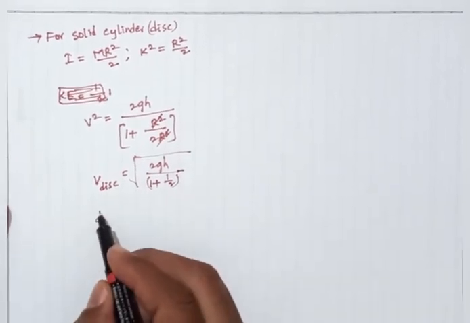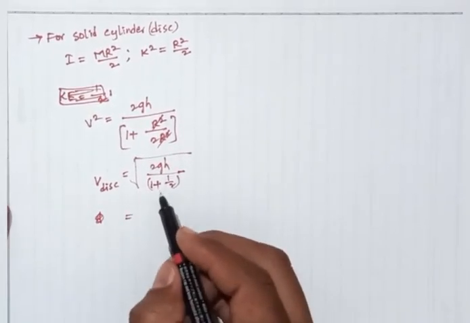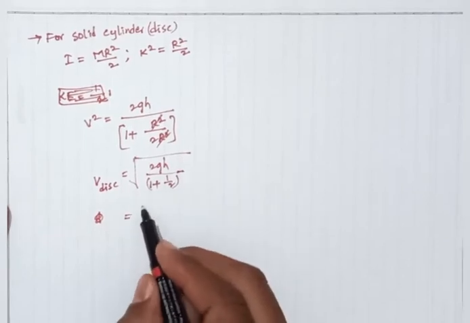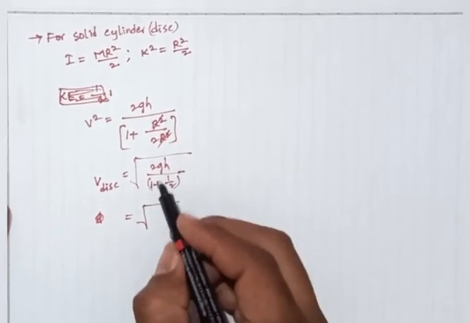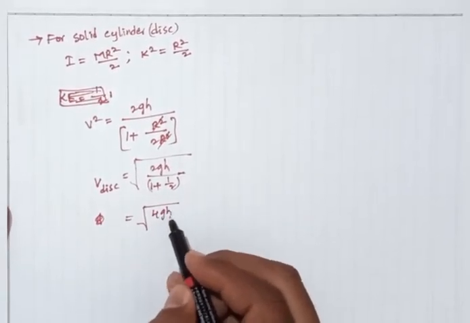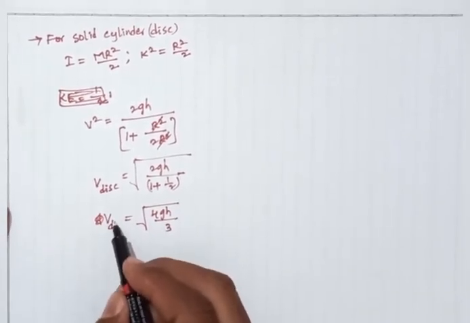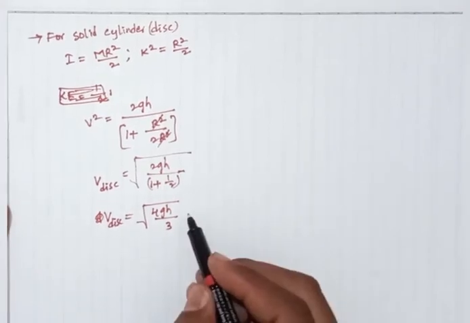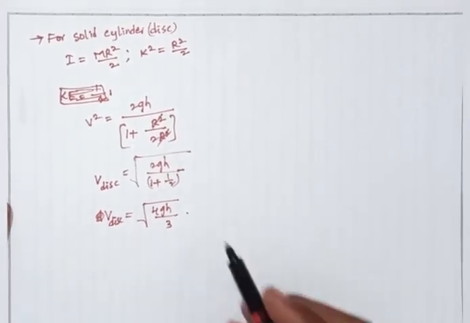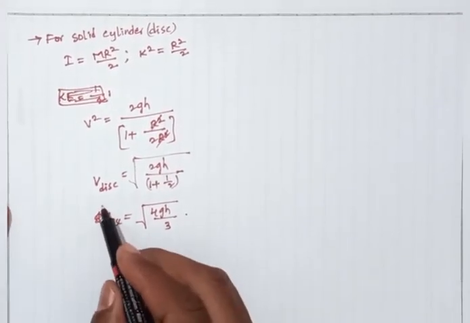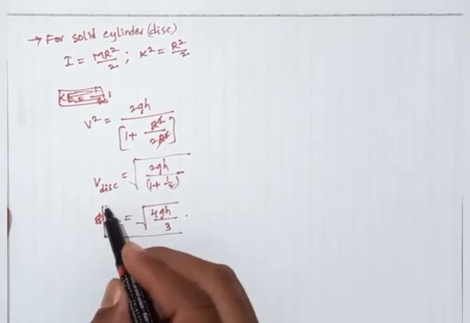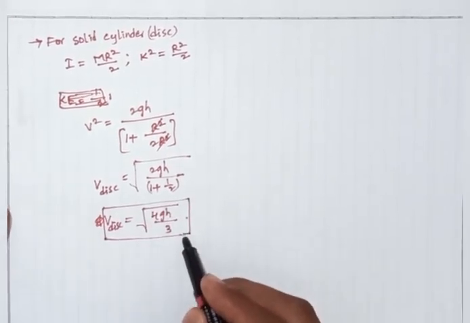The LCM is 2, so it is also written as square root of 4gh by 3. So this is another equation for the velocity of the disc or cylinder.